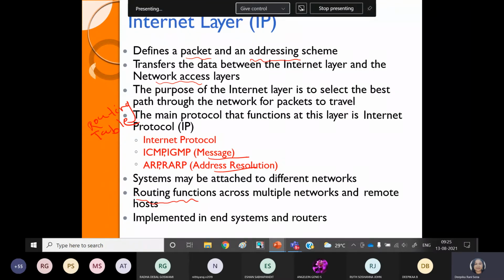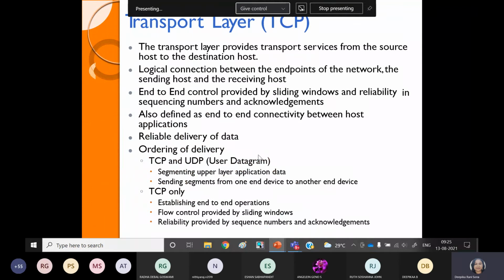How? First thing, by finding the best route to reach from the source to the destination. Those routing functionalities are defined in the internet layer. That can be done with the help of routers. Routers are the intermediate devices to connect two different networks. Then transport layer: the functionality is similar to your OSI model. Nothing is different here. Just remember that it is a process to process delivery system, and it offers reliable data delivery.